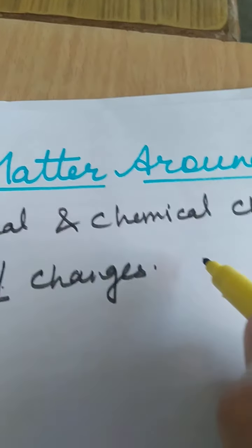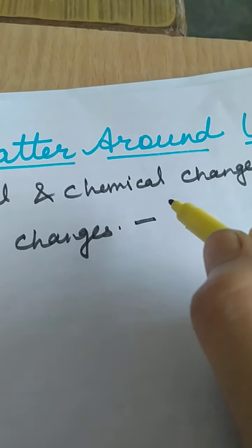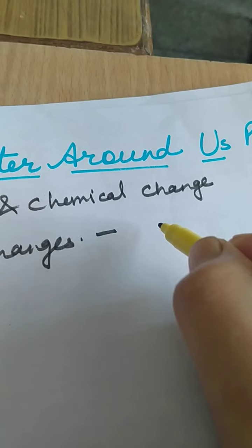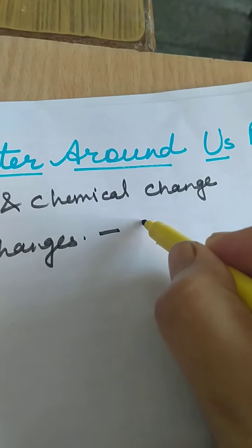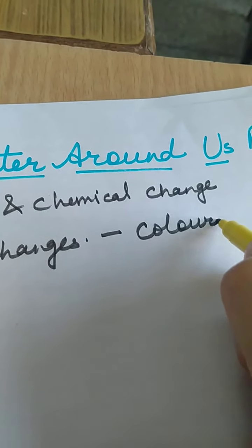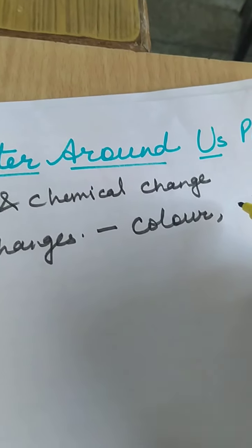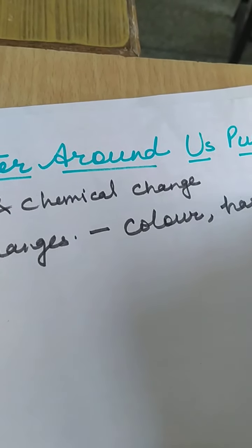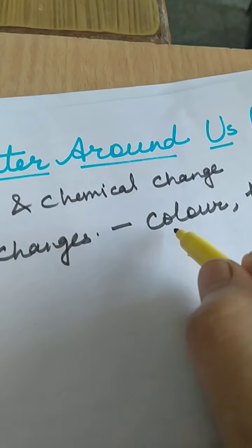Physical changes are ones in which there is a change in the physical property. Physical property, like there is a change in the color of a substance, or a change in the hardness. Some are hard, some are soft, different colors.